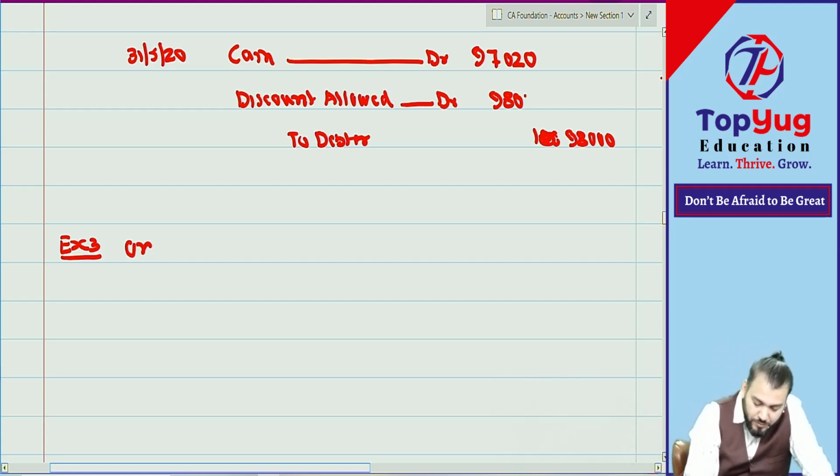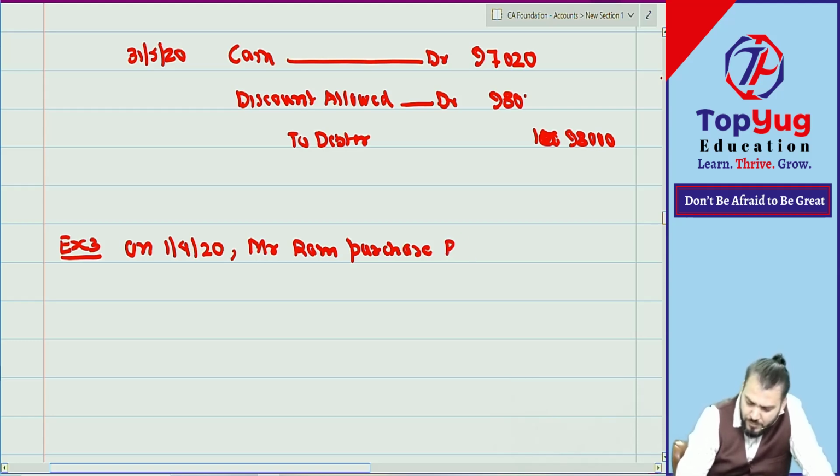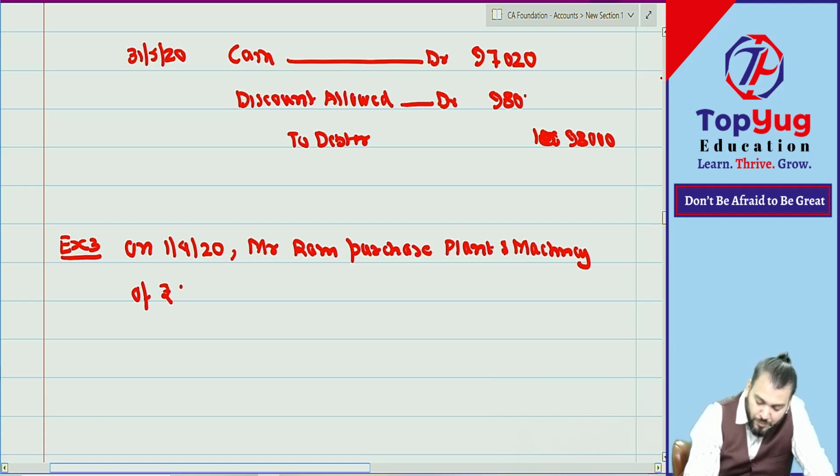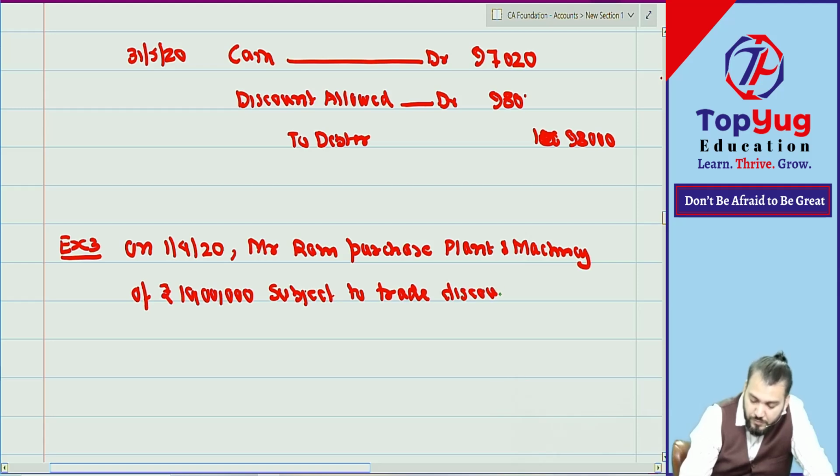Now on 1/4/2020, Mr. Ram purchased a plant and machinery of rupees 10 lakh, subject to trade discount of 15%.